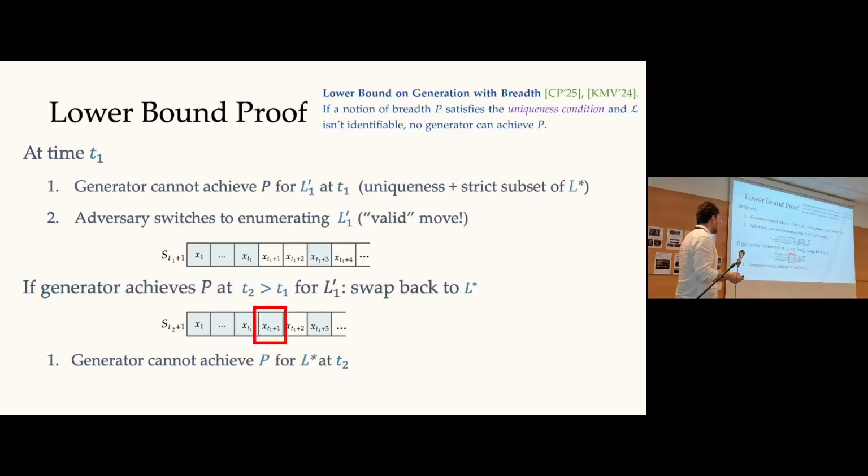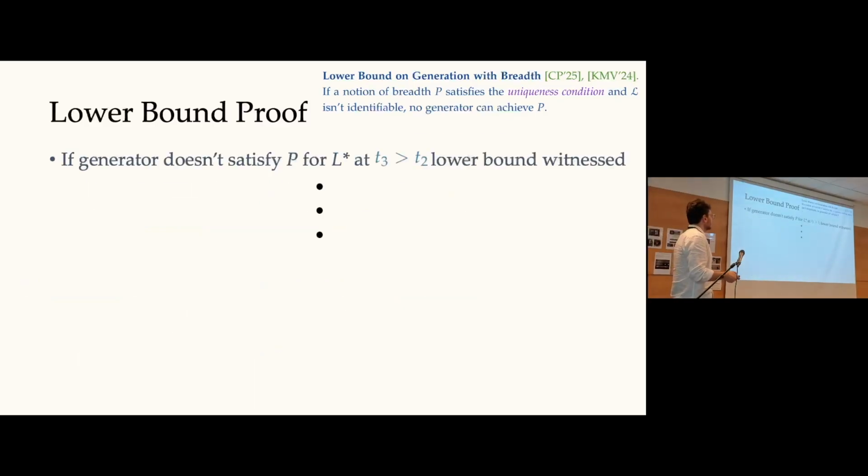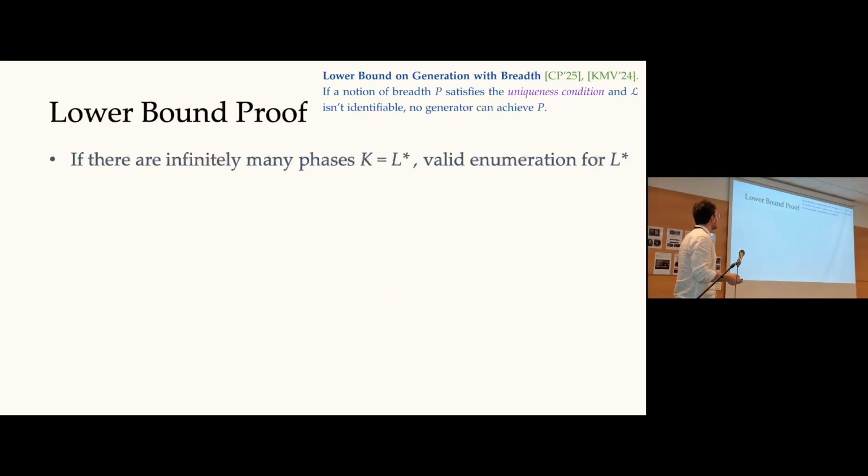So by repeating this argument inductively, we can see now that the generator cannot achieve the property P for the language L star at time step t2. This will keep on going for potentially infinitely many time steps. The remainder of the argument is the following. If there are infinitely many phases in which we switch between the two sides of the bipartite graph, then what we end up enumerating is this language L star, by just going back and forth and filling up potential gaps that we're leaving behind in enumeration.